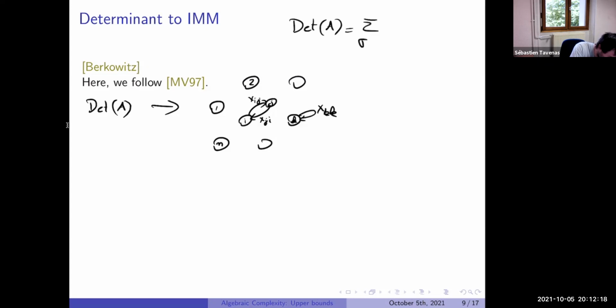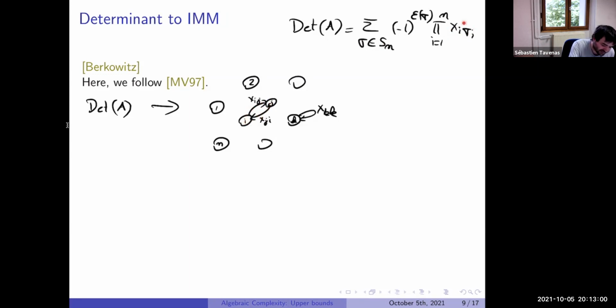It is the sum over all the permutations with some weight. And in fact, it is quite well known that you can represent a permutation as a union of cycles. You can look at the permutation as a union of cycles. If you look at one cycle, it corresponds to a monomial, which in the graph corresponds to a cycle. For example, if you have the cycle (i j), it will correspond to the graph with x_ij, x_ji.